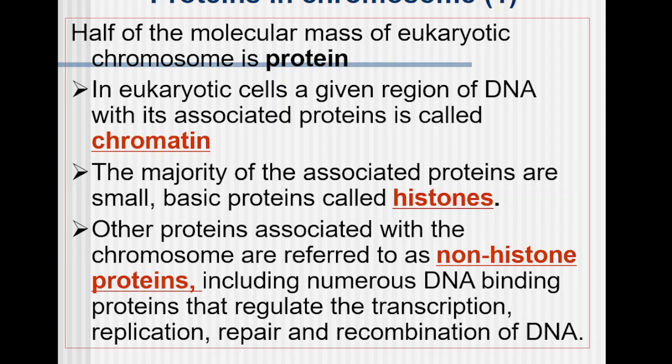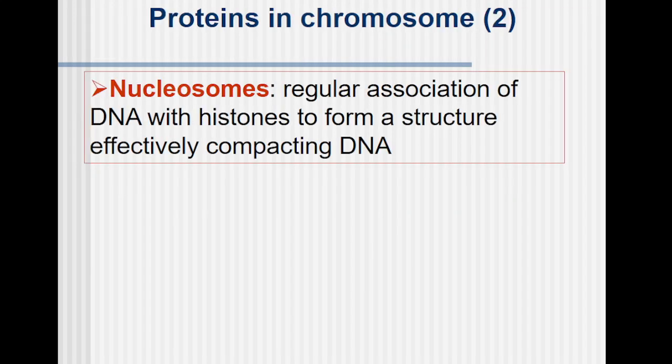Non-histone proteins include numerous DNA binding proteins that regulate transcription, replication, repair, and recombination of DNA. Now a nucleosome is a regular association of DNA with histones to form a structure that is effectively able to get compacted within a small organelle called the nucleus.